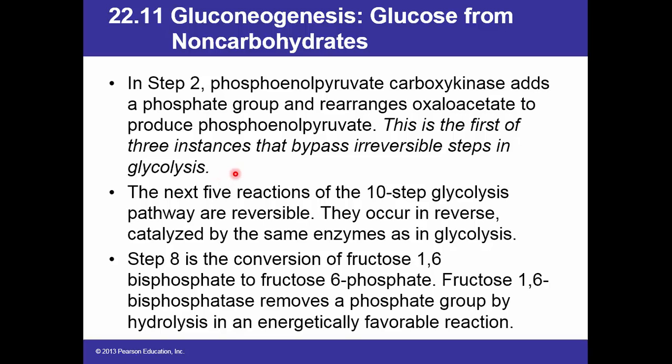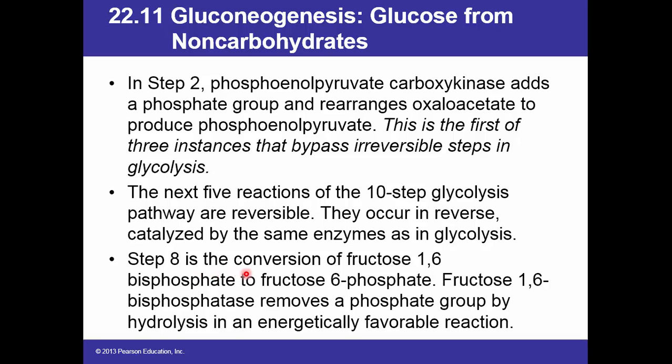Gluconeogenesis is not the exact reversal of glycolysis, because we must bypass the 3 irreversible steps of glycolysis: steps 1, 3, and 10. Now, here we bypass reaction number 10. The next 5 reactions of the 10-step glycolysis are reversible. They occur in reverse, catalyzed by the same enzymes.